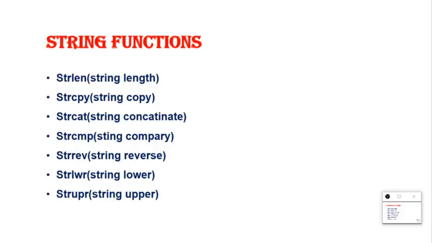Okay, so let us see some string handling functions. There are different types of string handling functions, but we are only considering 7. In these 7 string handling functions, the first one is string length, second string copy, third string concatenate, fourth string compare, fifth string reverse, sixth string lower, seventh string upper. Okay, let us see them one by one.